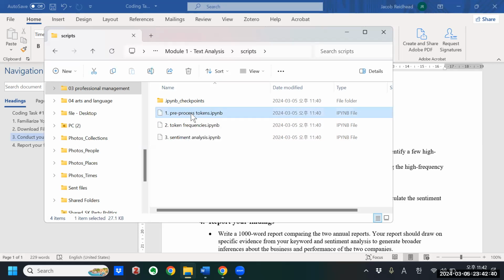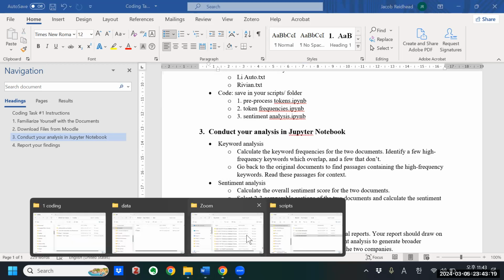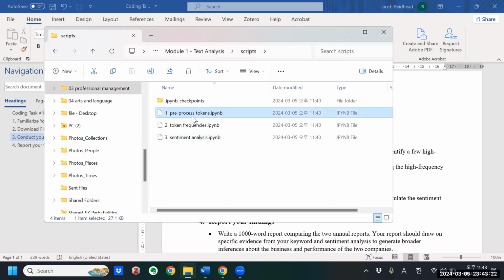This script will output a cleaned and processed file containing the tokens for each document. Those tokens are what you'll use to do the token frequencies analysis and the sentiment analysis. So first you have to run script number 1, and after you have the tokens, then you can run 2 or 3 in either order. It doesn't matter. You use script number 2 to do the keyword analysis and script number 3 to do the sentiment analysis. But first things first, we have to preprocess the tokens.